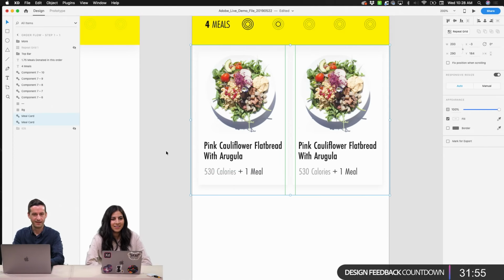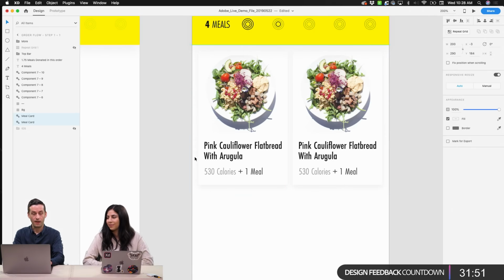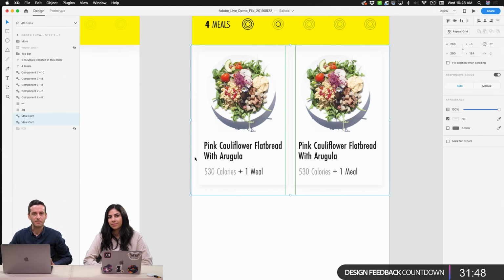Destiny is asking, would you suggest nothing below 12-point font for mobile? On mobile, I often suggest nothing below 20 or 24, depending on the typeface, right? Some typefaces at size 20 might appear visually larger than a different typeface at size 20. But it also depends on the actual pixel dimensions, right?